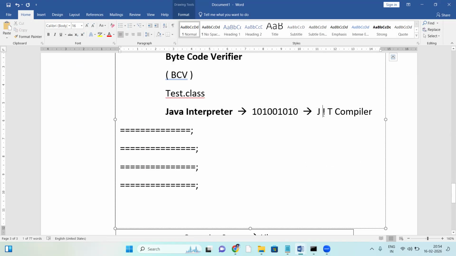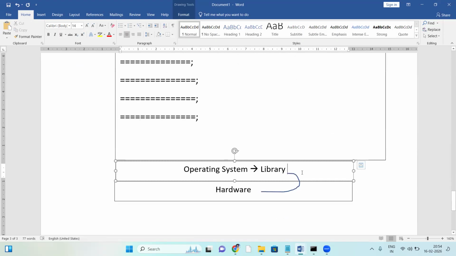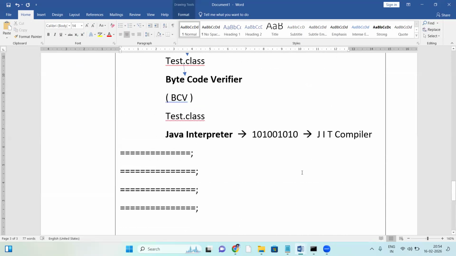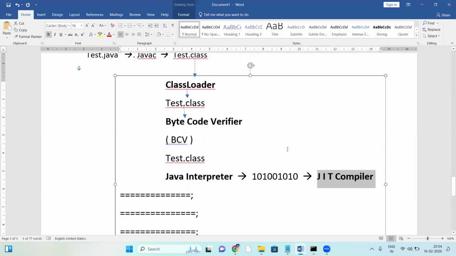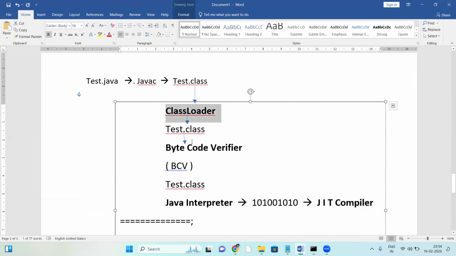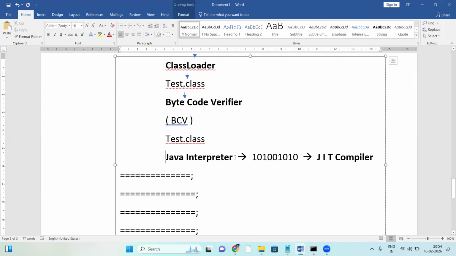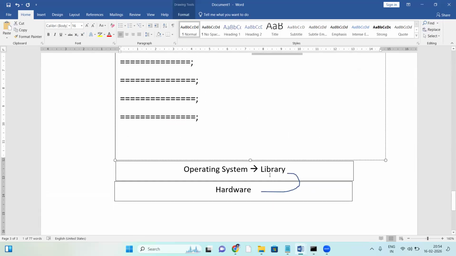That binary code is linked by the JIT compiler to the OS library. So the class loader loads the dot class file, the bytecode verifier checks its validity, the interpreter converts bytecode to binary code, and the JIT compiler links the binary code with the OS library.